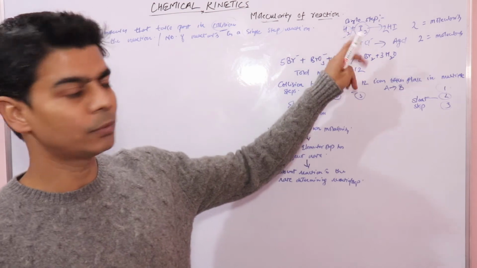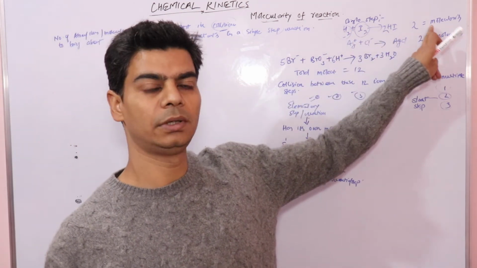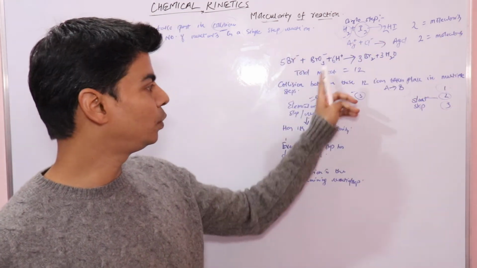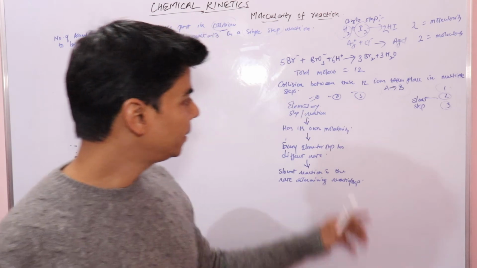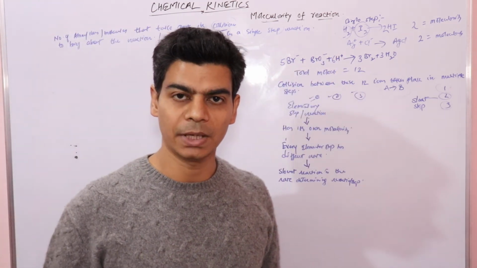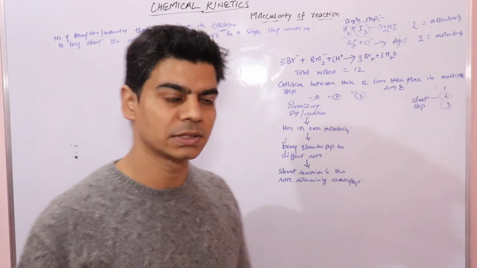So in this single step only hydrogen and iodine molecules will collide to form the product. So molecularity is 2. Now in this complex reaction that consists of 12 ions, all 12 ions cannot simultaneously collide to bring about the reaction.